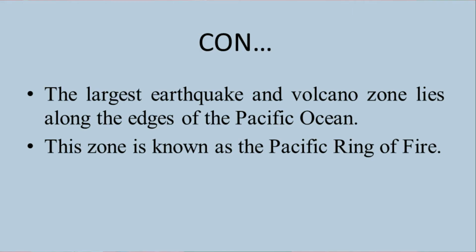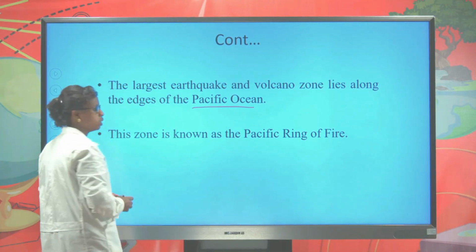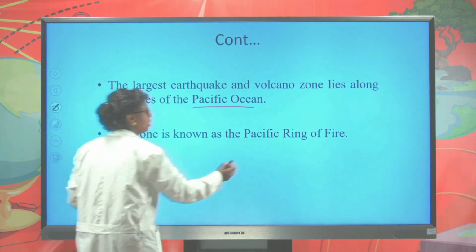The largest earthquakes and volcanoes lie along the edge of the Pacific Ocean, and we call these places the ring of fire.